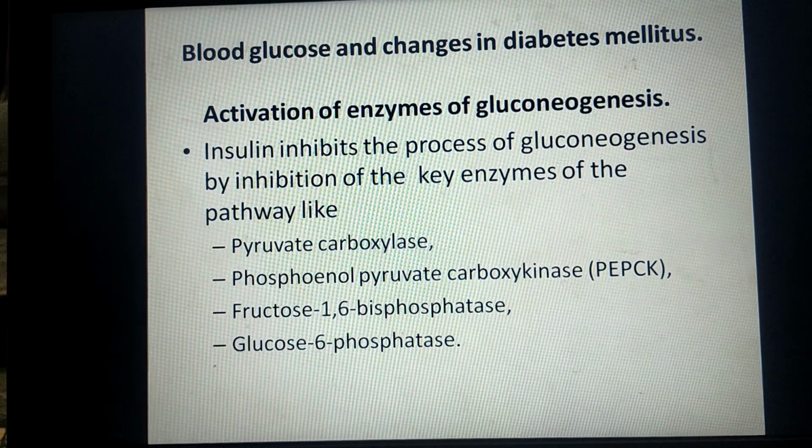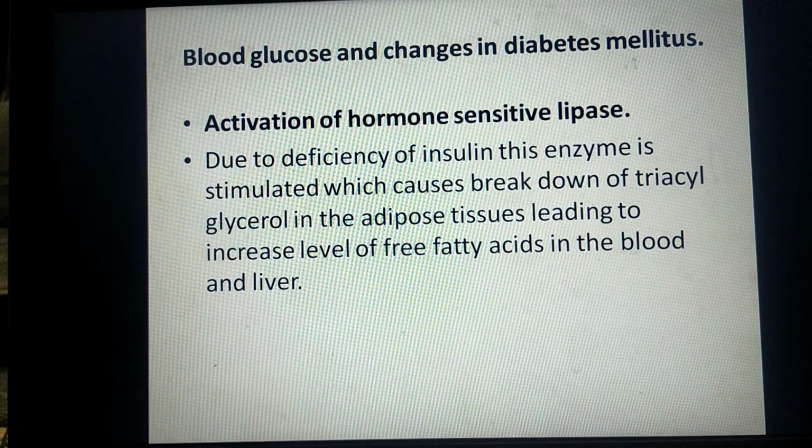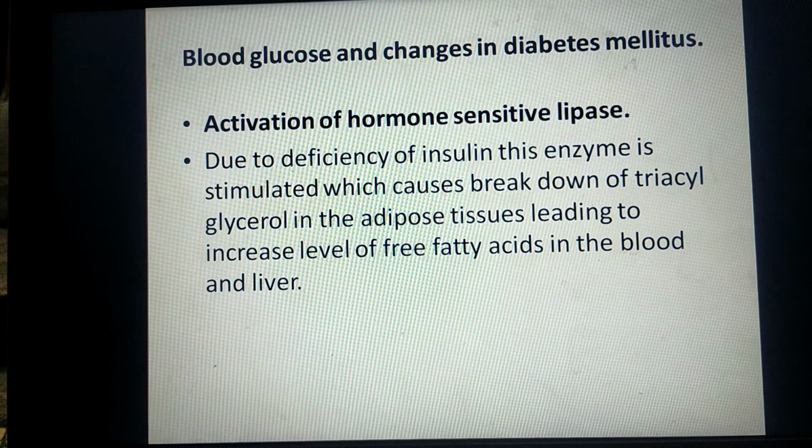The next mechanism is activation of hormone sensitive lipase. This enzyme is normally inhibited by insulin. In insulin deficiency, this enzyme hormone sensitive lipase gets activated, which causes breakdown of stored fat, that is triacylglycerol, in the adipose tissue, to form glycerol and fatty acids.